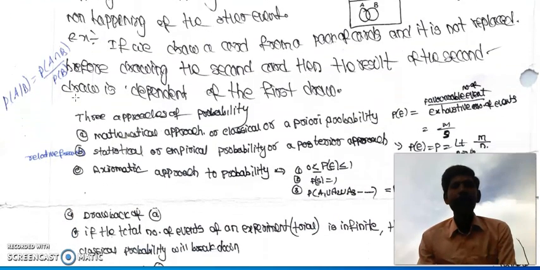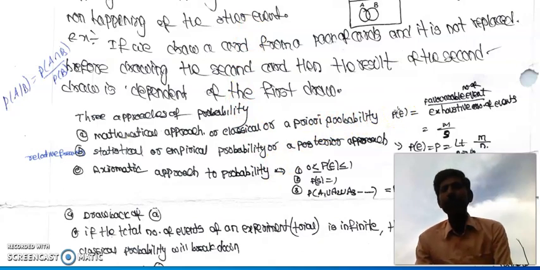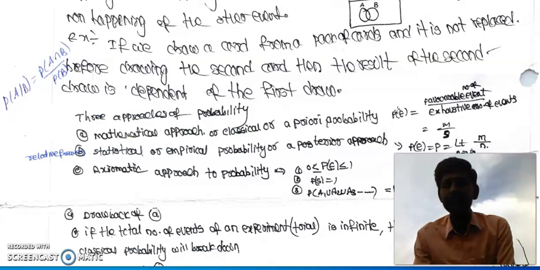We can define probability in three ways, three approaches of probability. The first approach is the mathematical approach, or classical approach, or a priori probability. According to this approach, the probability of an event equals the favorable number of events divided by the exhaustive number of events.